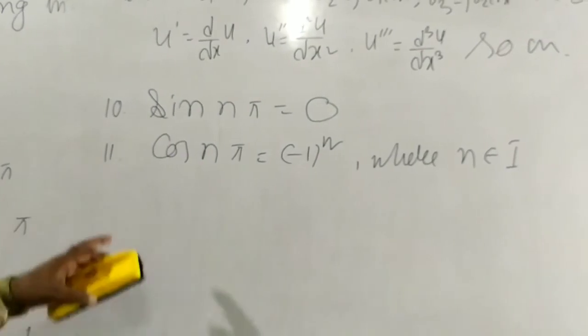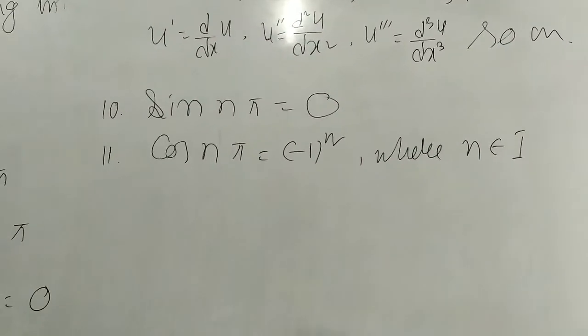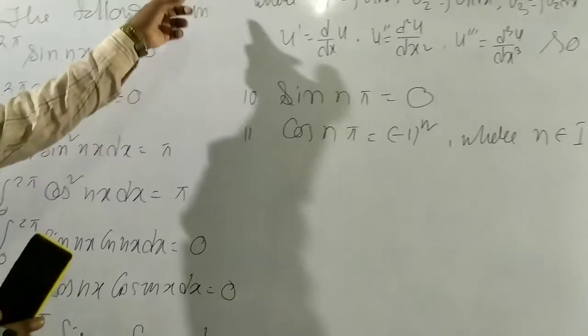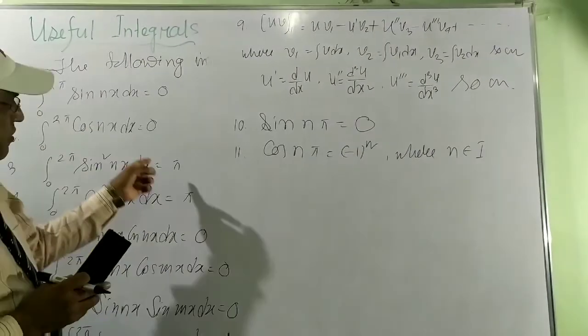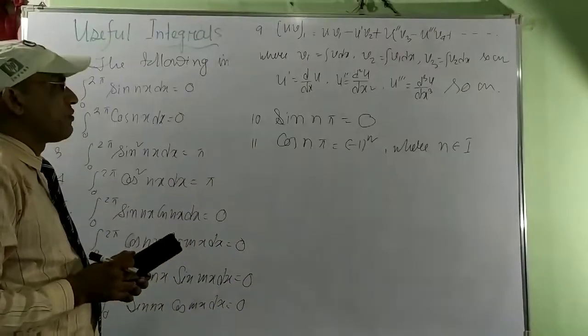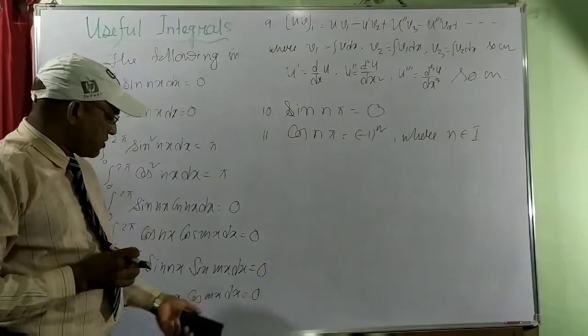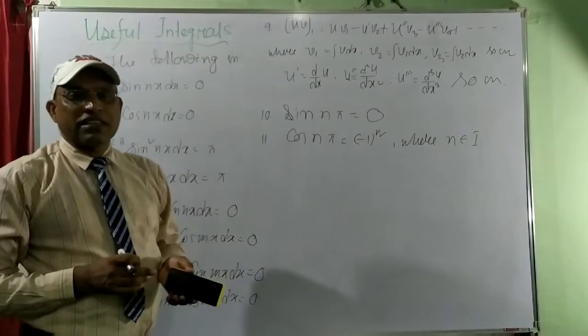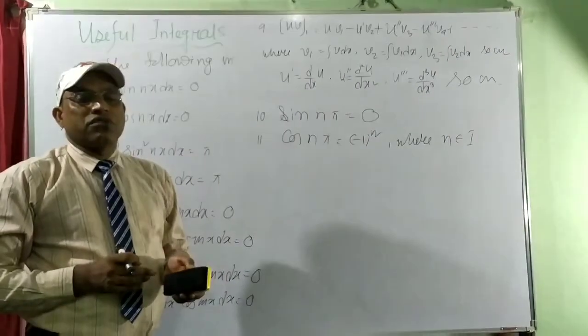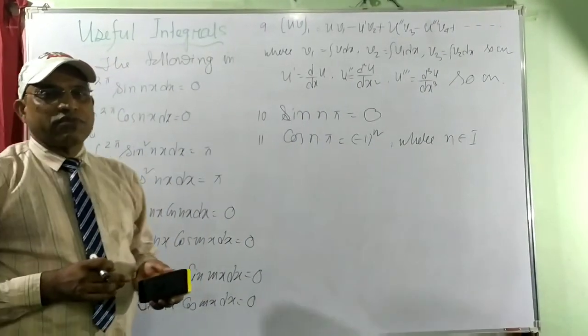So these are the formulas. We have to learn these formulas by heart. Without these formulas, this chapter will be difficult, and by using these formulas we can easily solve the problems. All the solutions are easy but long. So today we stop here. In the next class we shall solve some problems.